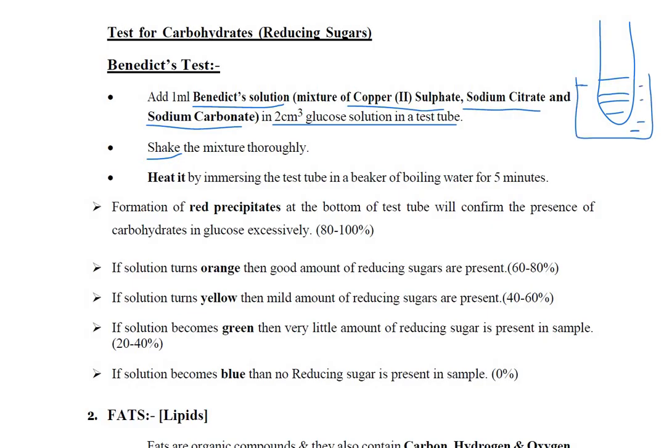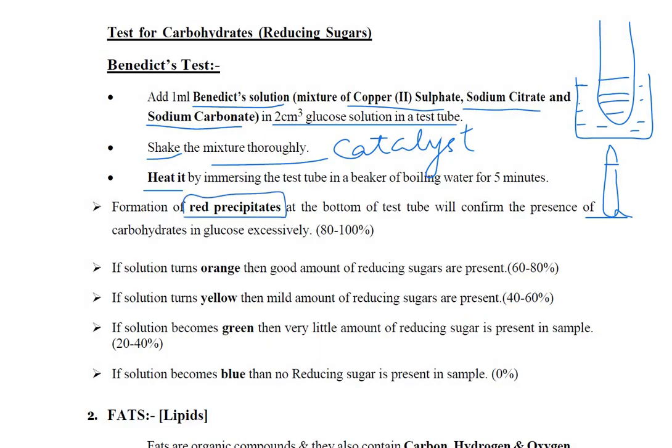We will keep this test tube in the water bath and heat it from the bottom. What will happen when it is heated? The glucose and the Benedict solution will react with each other because heat will act as a catalyst, allowing the glucose molecule to react with Benedict solution. So red precipitates will be formed, because with glucose, red precipitates are formed.